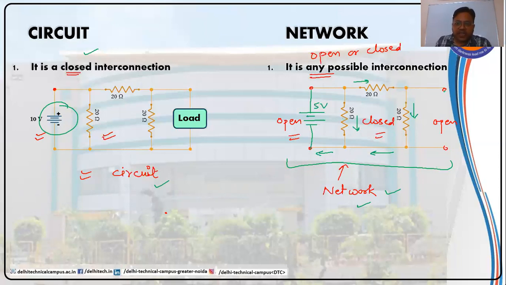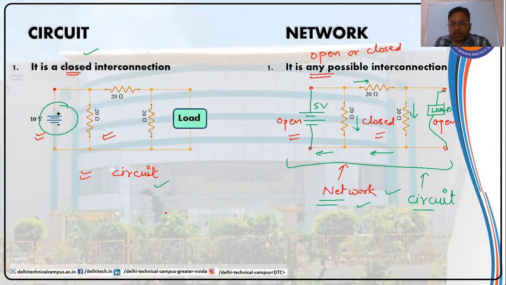Now suppose I further connect a load here, between these terminals. Then this would be a closed circuit, this would be a closed circuit, this would be a closed circuit, and the whole interconnection can then be regarded as a circuit as well as a network. So a network can become a circuit only if all the sections are closed and there is no open path in the interconnection.